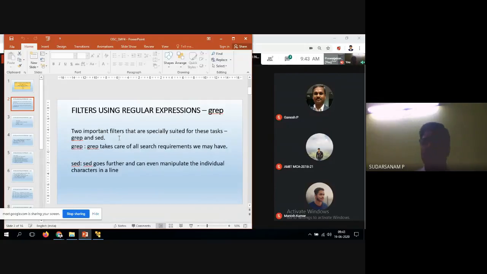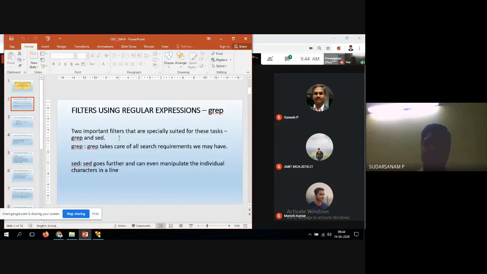So here is an example. You have a DBMS, a database management system. Suppose you are entering rows and columns in text, or some text messages. Nowadays we are talking about big data and all. So I want to search for some information in that particular file. Here it is very easy using the grep command. Some advanced filter commands are also available, not only grep. So it is very easy.